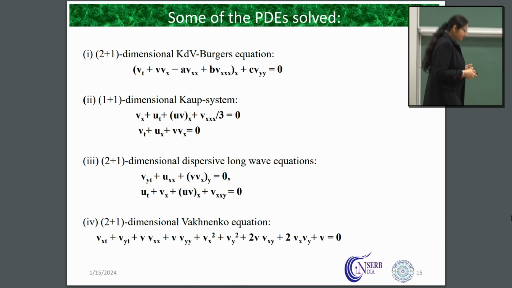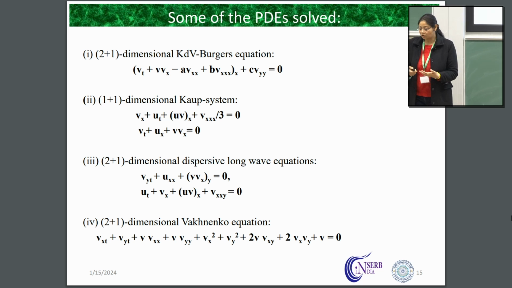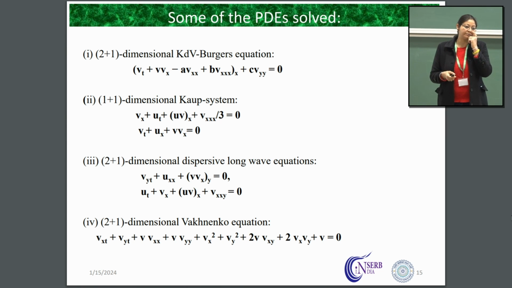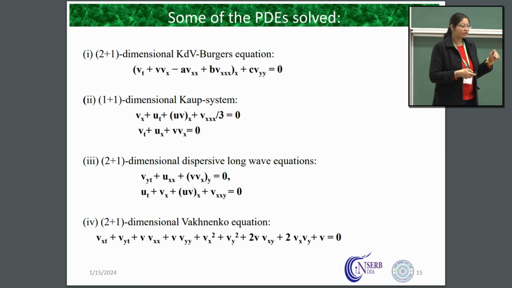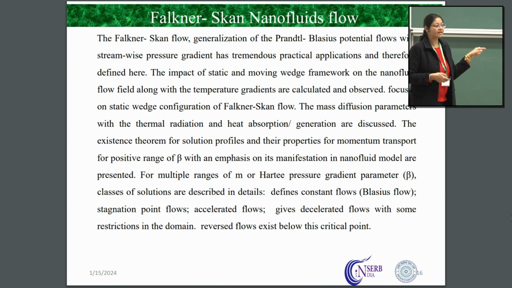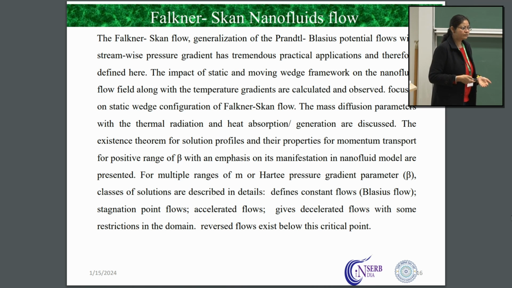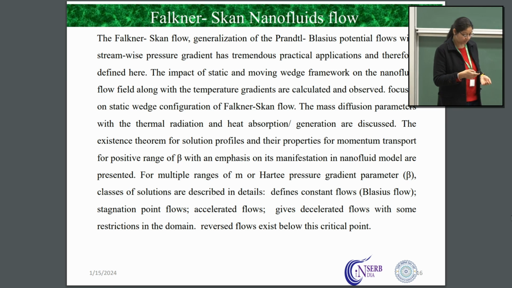Now this work is the Pavlov equation, which describes commutating flows. It's a part of hydrodynamic instabilities. We have solved this using the HM method, and now we are going to use the same HM approach on this Fokker-Scan nanofluid flow. The Fokker-Scan nanofluid flow comes with pressure gradient terms.